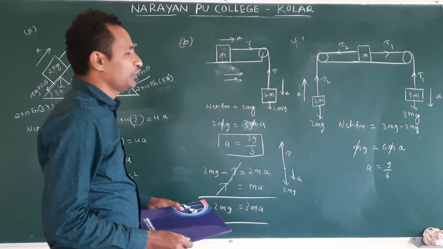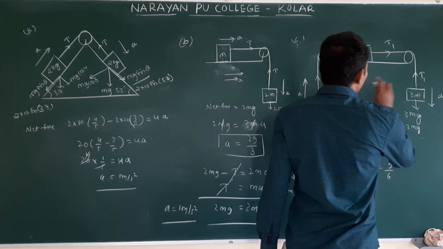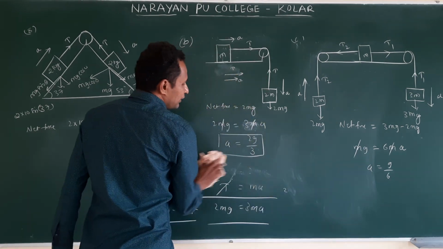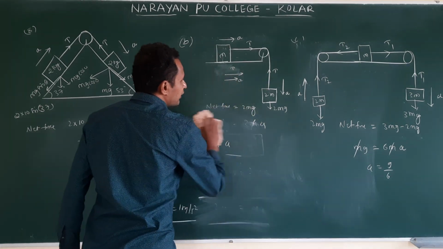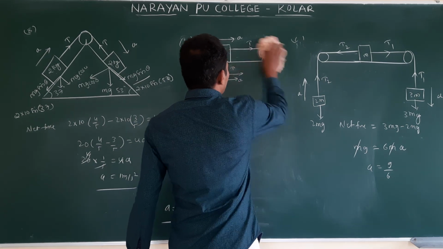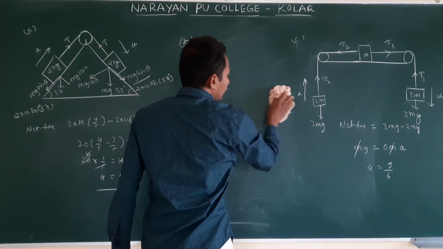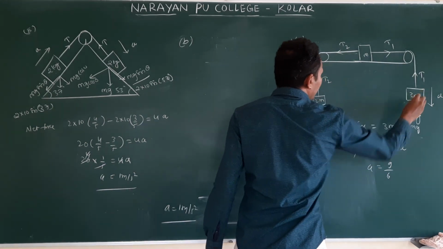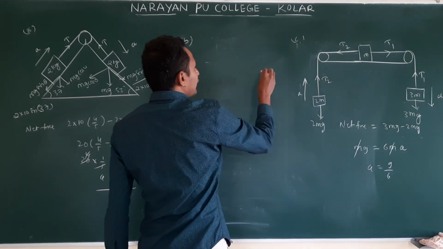If they ask to calculate the tensions T1 and T2, then we have to follow the free body diagram. This method is only to find the acceleration. Understand? It is a simple method. If they ask for the tension in the strings T1 and T2, draw a free body diagram.